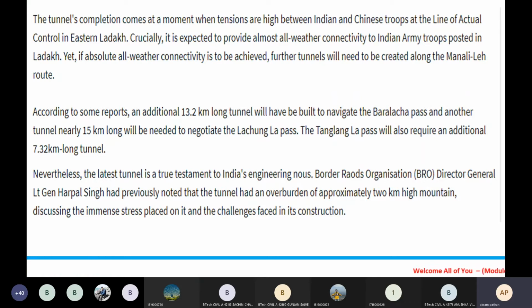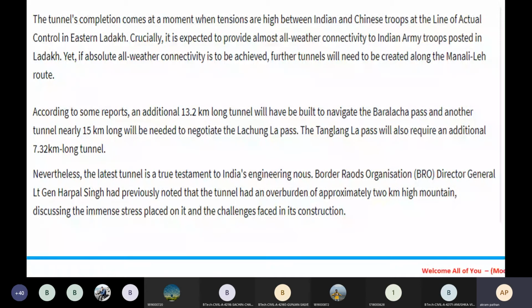According to some reports, an additional 13.2 kilometer tunnel will have to be built to navigate the Baralacha Pass, and another tunnel nearly 15 kilometers long will be needed to negotiate the Lachung La pass. The Tanglang La Pass will also require an additional 7.32 kilometer long tunnel.